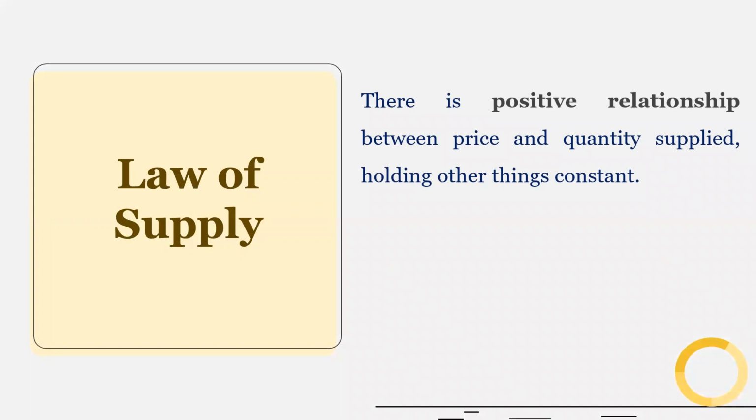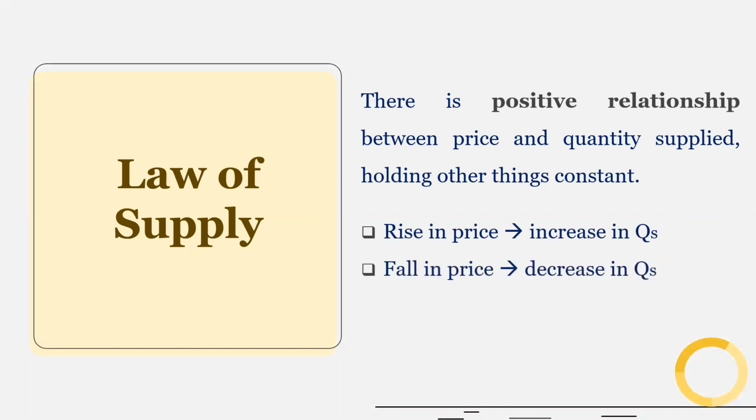So this law says that there is a positive relationship between price and quantity supplied, holding other things constant. Therefore, a rise in price leads to an increase in quantity supplied, and a fall in price leads to a decrease in quantity supplied. So the higher the price, the higher the quantity supplied; the lower the price, the lower the quantity supplied.